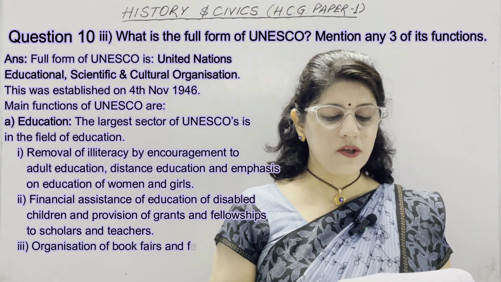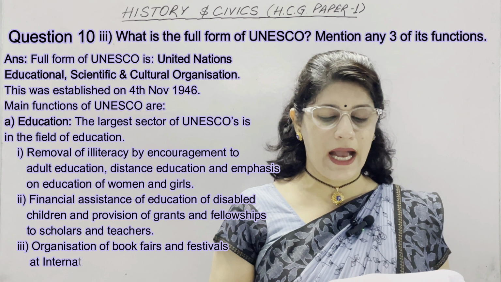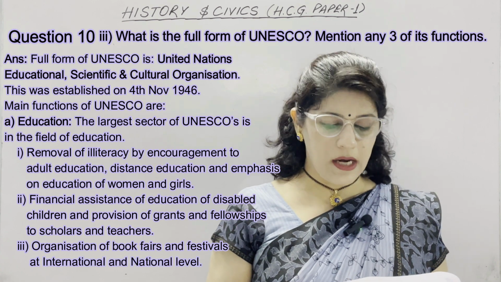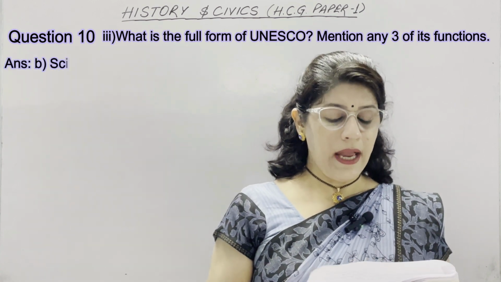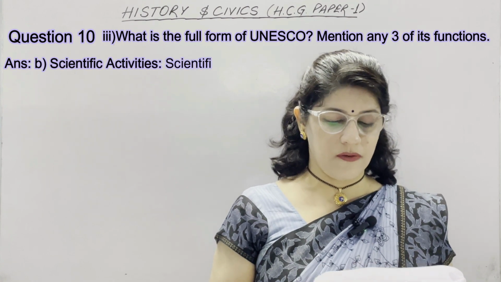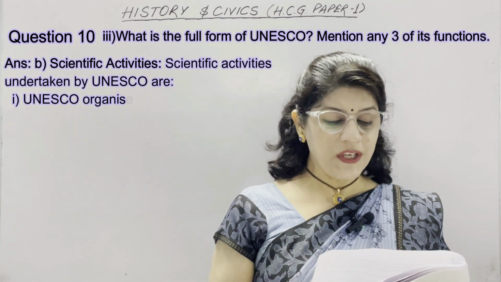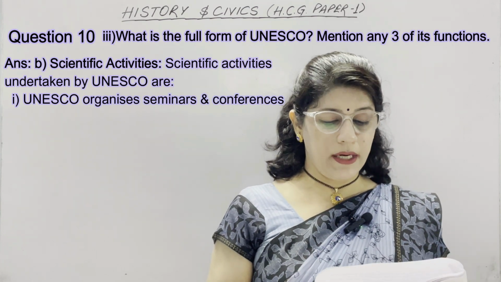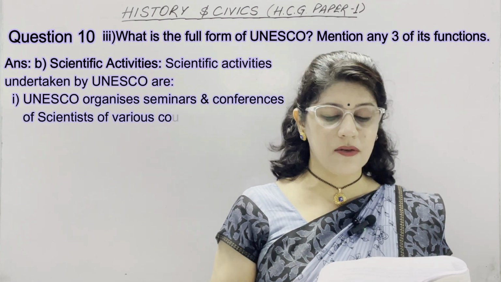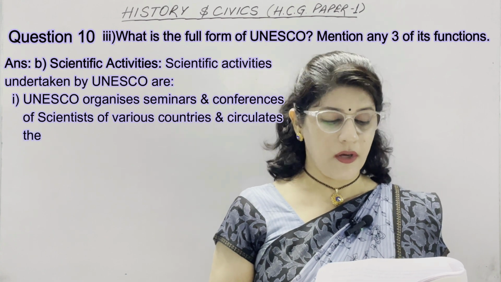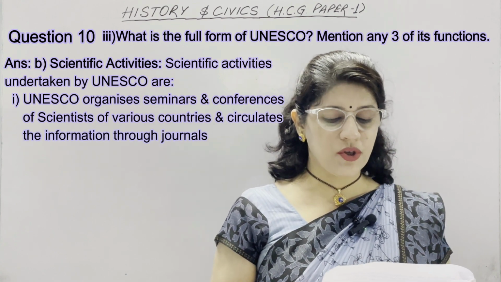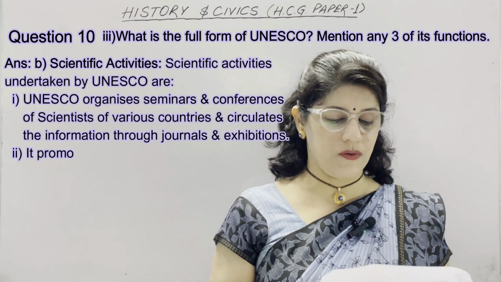Third is organization of book fairs and festivals at international and national level. Second heading is scientific activities. Scientific activities undertaken by UNESCO are, first point is, UNESCO organizes seminars and conferences of students of various countries and circulates the information through journals and exhibitions.